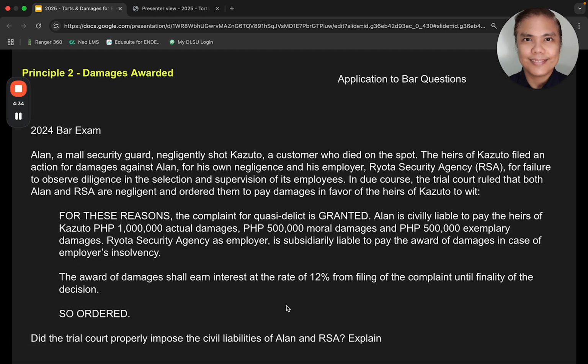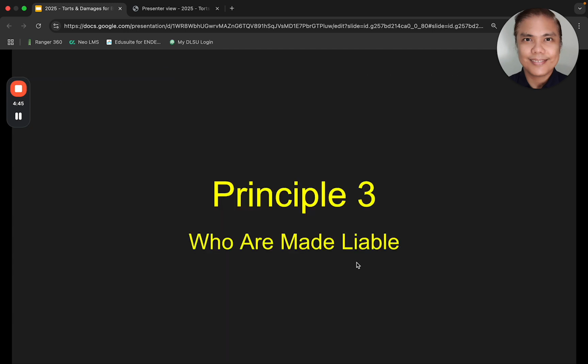This one is a 2024 bar exam. We'll talk about it when we see each other. You may want to analyze this. And that's it for now. We move to Principle 3.